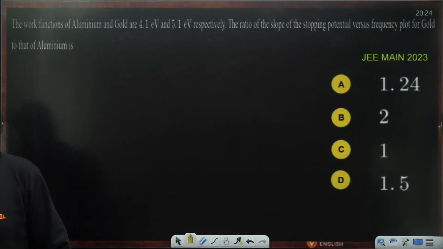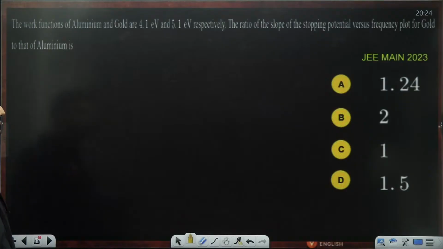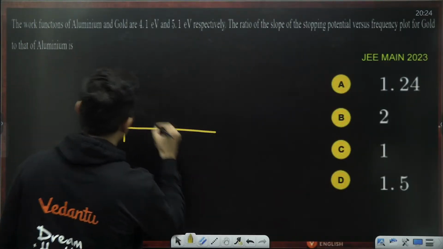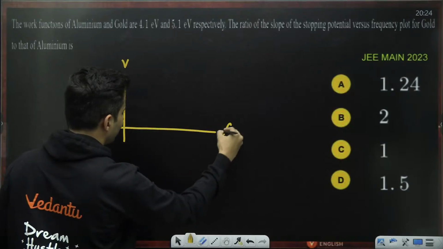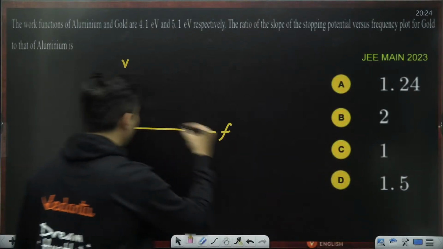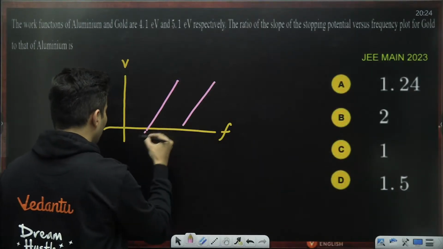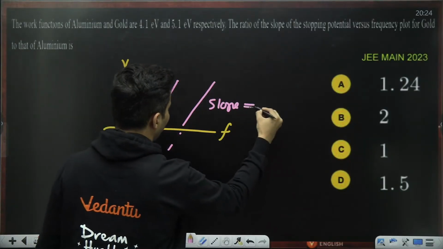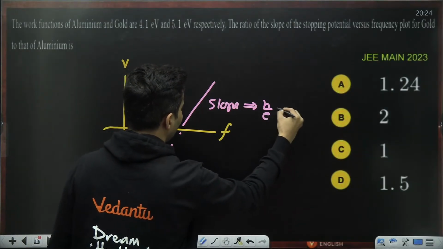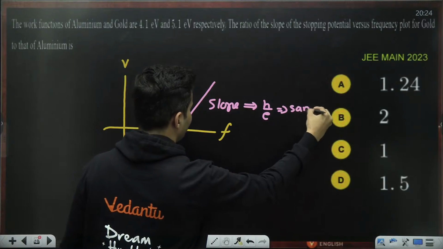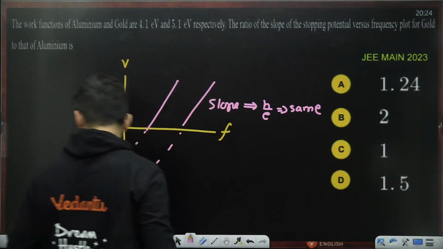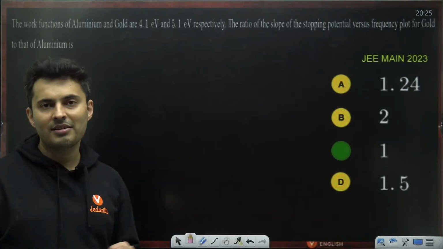I have told you, for stopping potential versus frequency, no matter which material you draw it for, the slope is always going to be h by e, which means it is going to be the same, so the ratio should be 1:1.